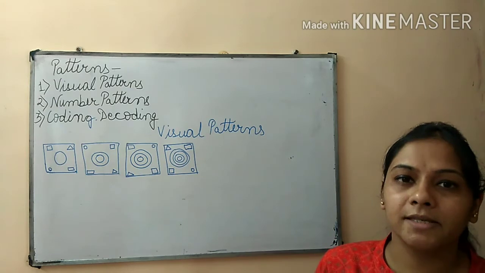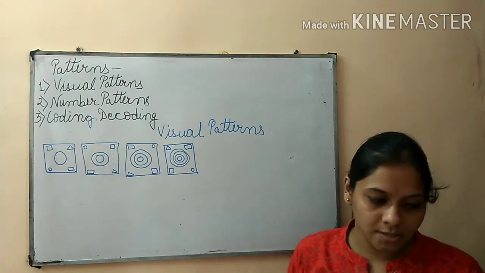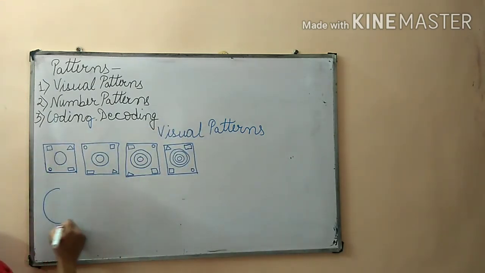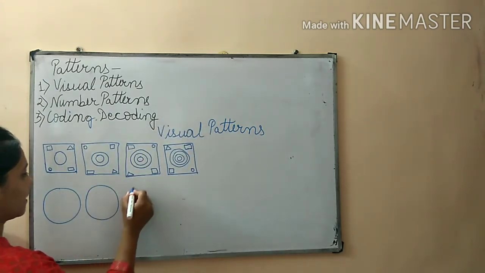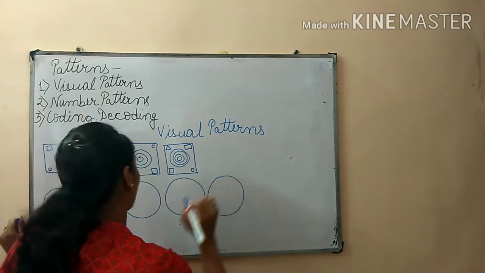Now I said to you that directions also matter.